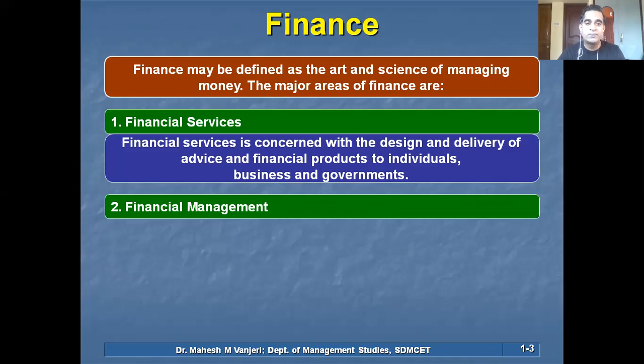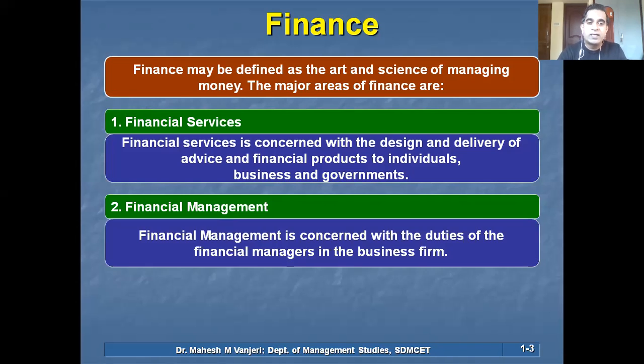You should know that. The second area, financial management, is concerned with the duties of the financial managers in the business firm.